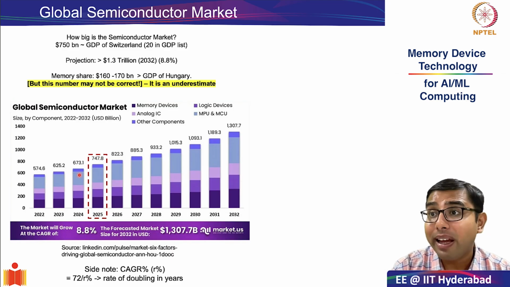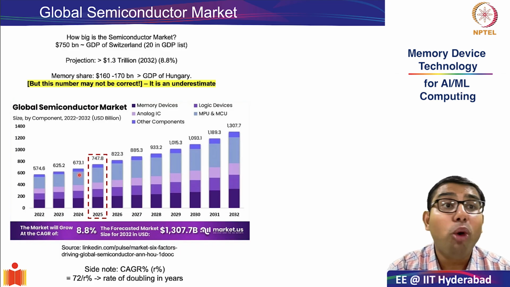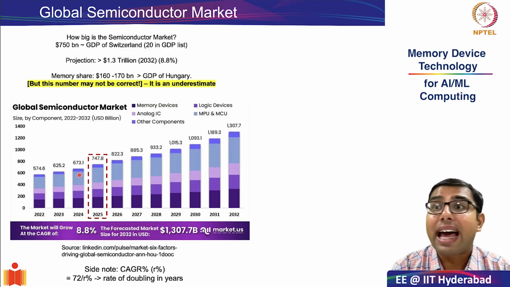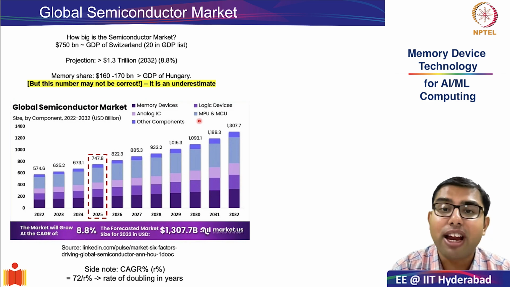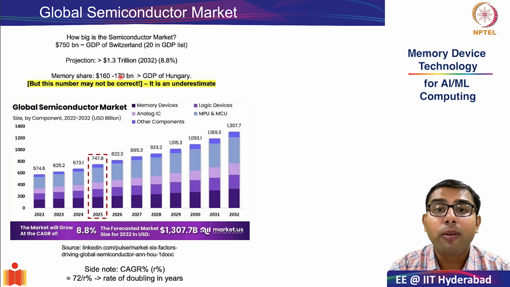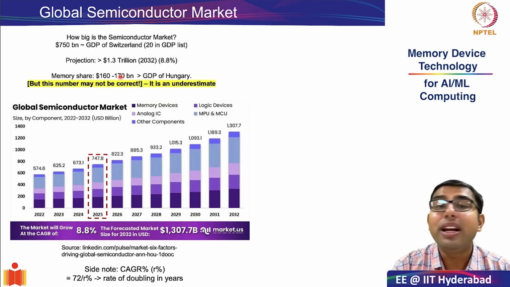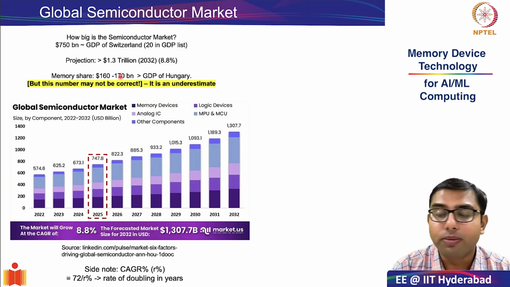So I will explain why that is the case in the next slide, but take a moment to pause and analyze, why do I make this statement that the current $160 to $170 billion number is a gross underestimate. Think very carefully. We will be discussing the answer very soon.